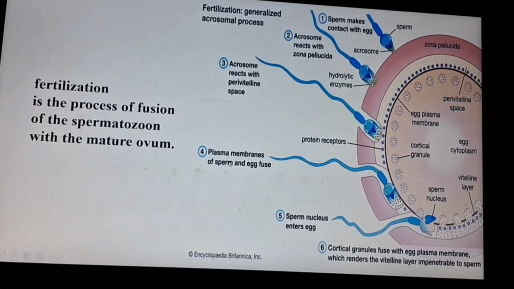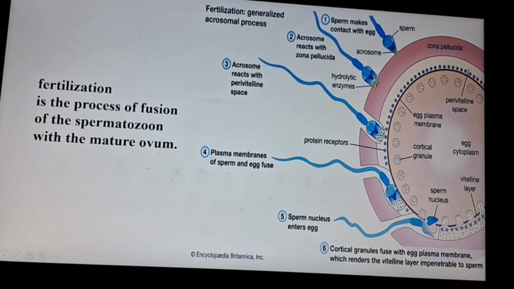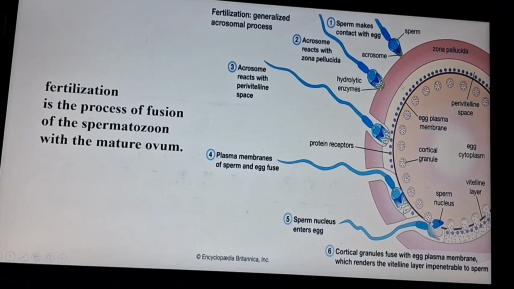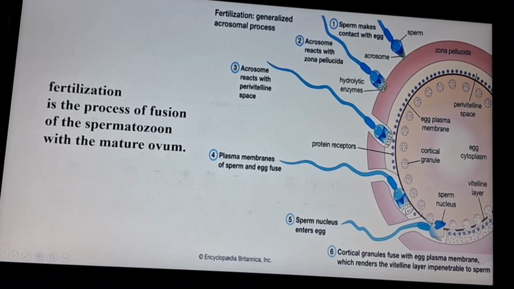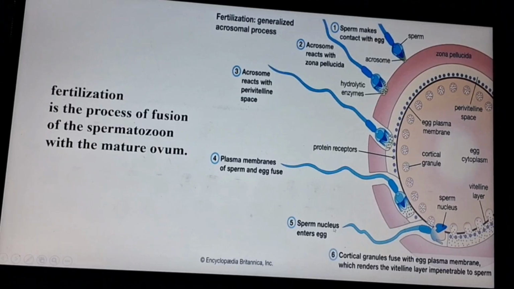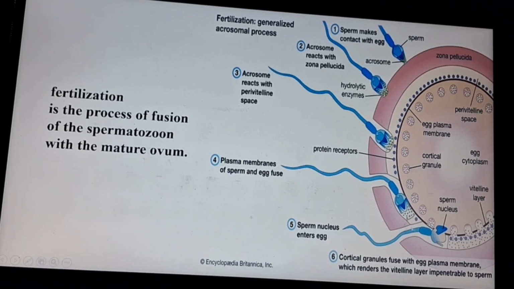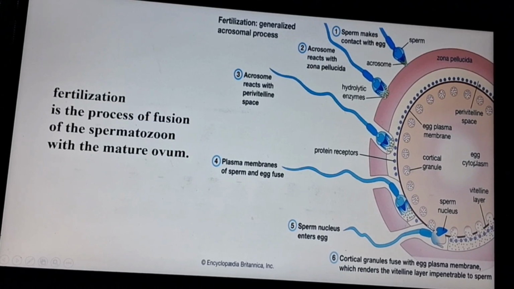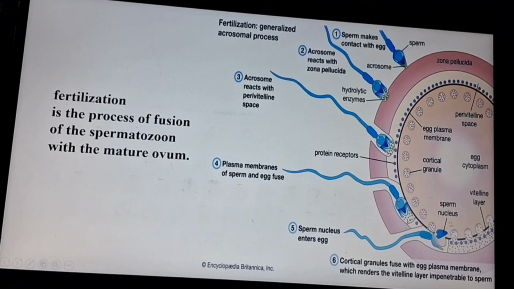Next, the fourth point: the plasma membranes of the sperm and egg fuse, and the sperm enters the perivitelline space. Then the sperm nucleus enters the egg. The egg contains the egg plasma membrane, egg cytoplasm, and sperm nucleus.